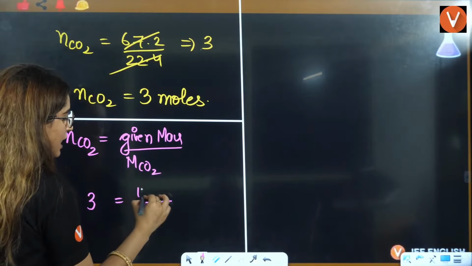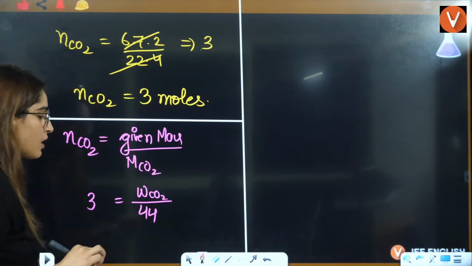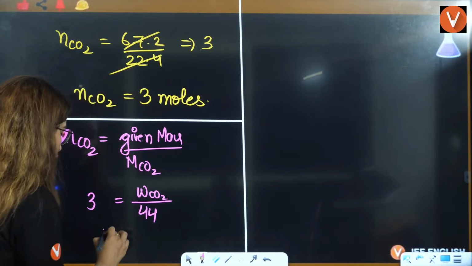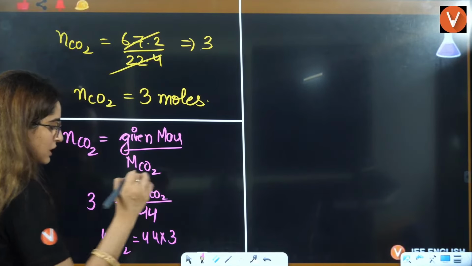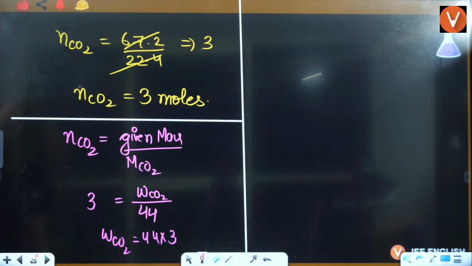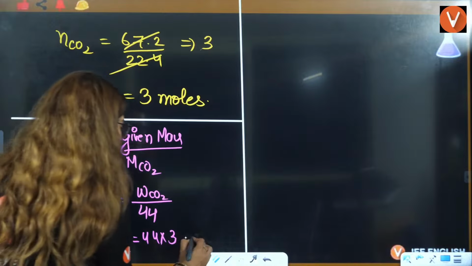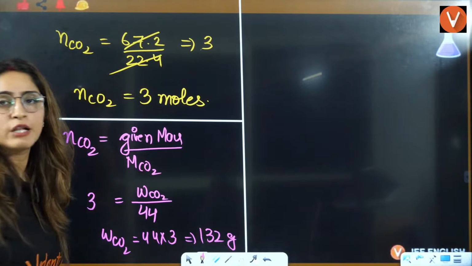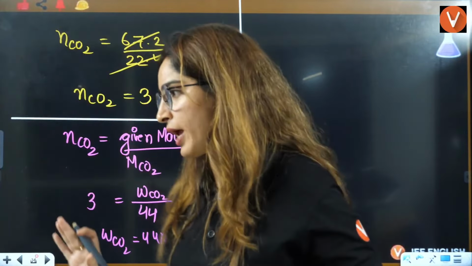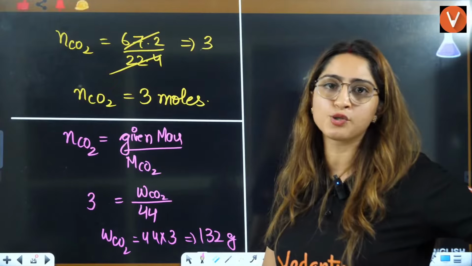And given mass, I am taking as W of CO2. So the weight of CO2 is nothing but 44 into 3. That will be 4, 3, 12, 132, I think. 44 into 3, yes, 132. So the answer will be 132 gram will be the weight of CO2. Okay. What if they ask you also for the weight?